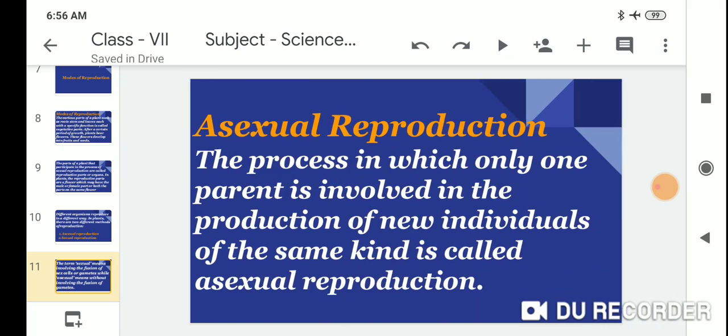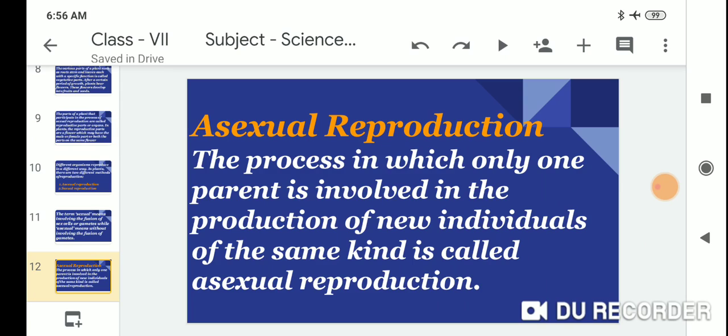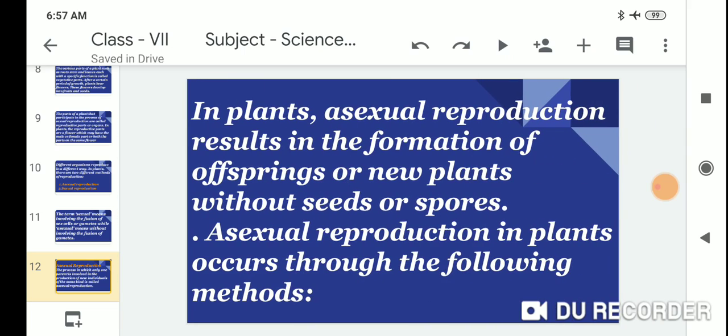Asexual reproduction is the process in which only one parent is involved in the production of a new individual of the same kind. In plants, asexual reproduction results in the formation of offspring or new plants without seeds or spores.